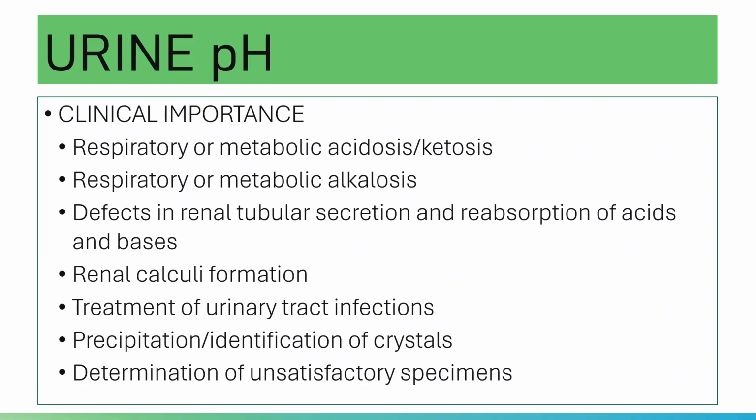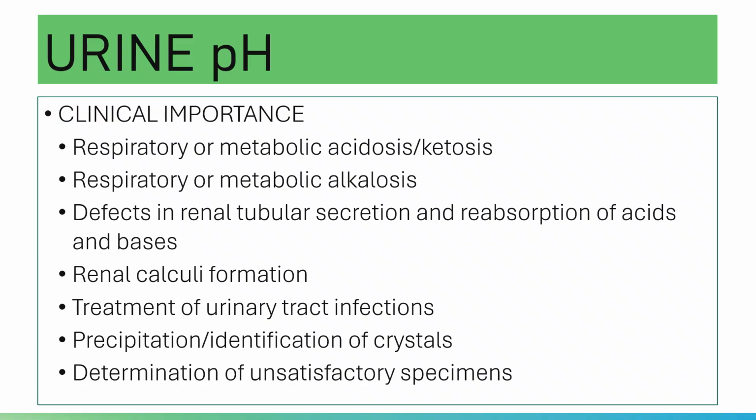Your urine pH is also important for the identification of crystals, because there are urinary sediment crystals that are present only in acidic urine, and there are urinary sediment crystals that are seen only in alkaline urine.